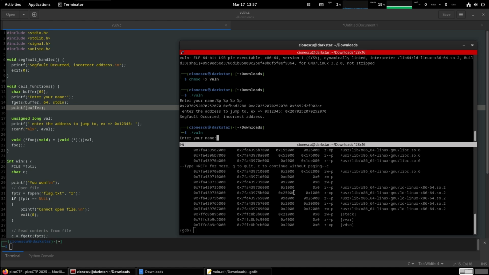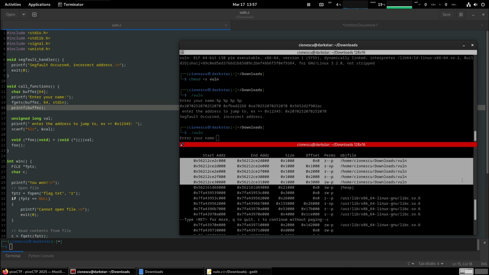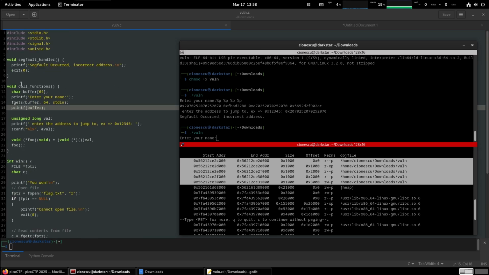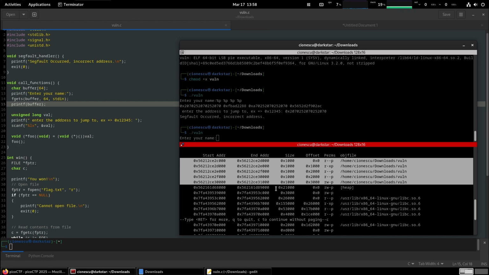So now what we want to do is to display values from the stack and hopefully see something in this range, right? And we should see something in this range because look, in the main function, we have this function call functions, which calls this function. And what this effectively does is it pushes the current program counter somewhere here onto the stack. So we know for sure that a bit of address of main is on the stack. Now it's just a matter of finding it.